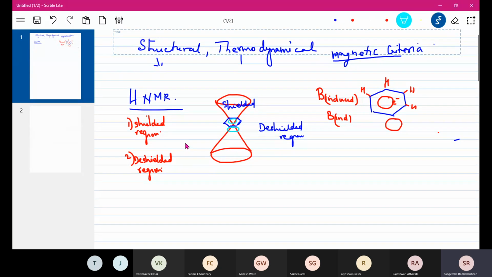When we place them in a magnetic field, the induced magnetic field is going to move like this. Same way. This is how your induced current is going to move. Like this. Now the direction, if you see, it will be like this.